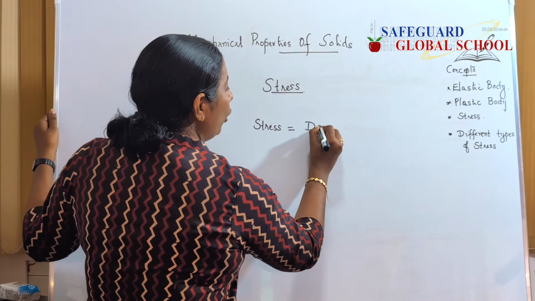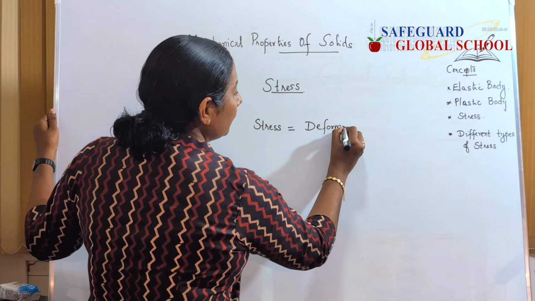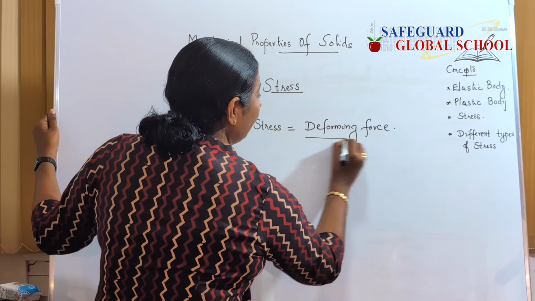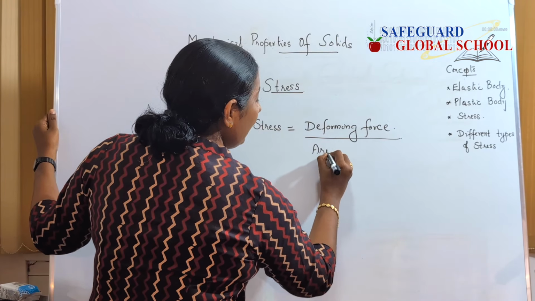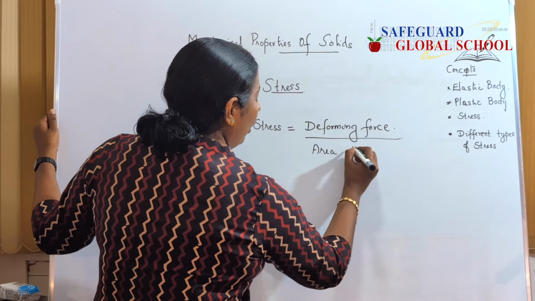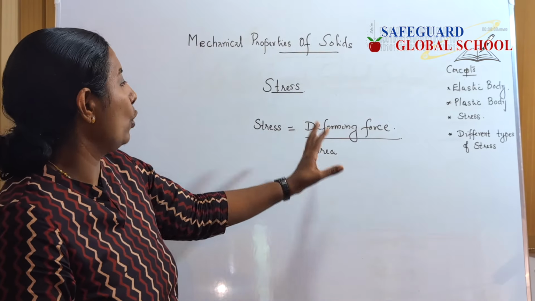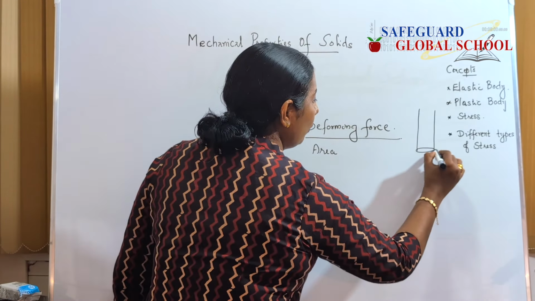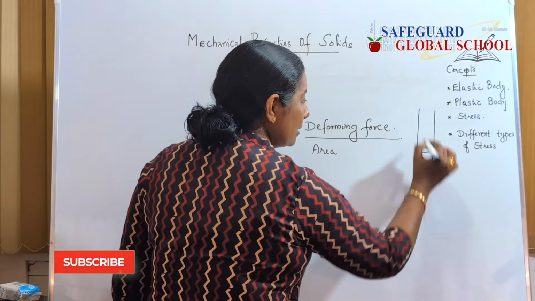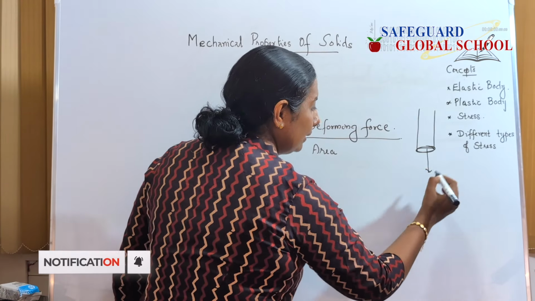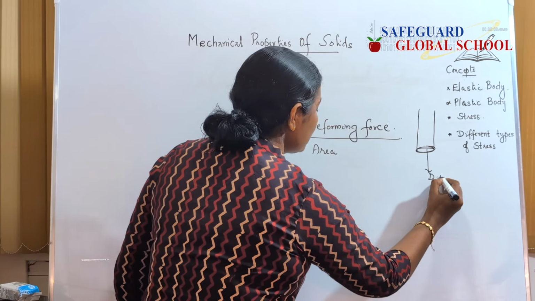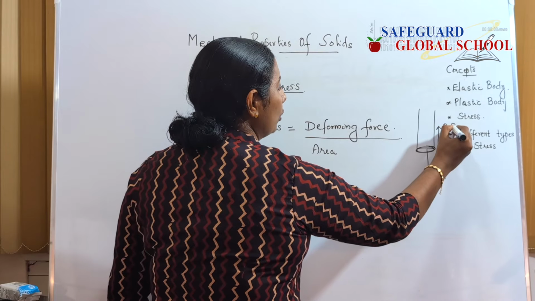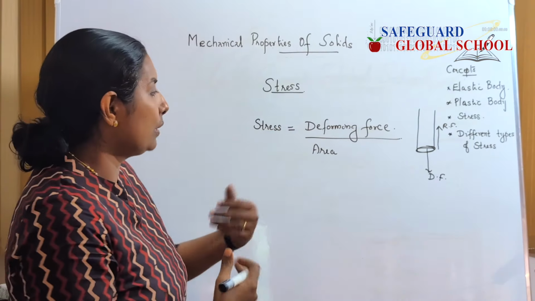the deforming force developed inside a body divided by the area on which this force is applied. For example, I'll take the example of a cylindrical wire. It is elastic. When we apply a force, this is our deforming force, and it develops a restoring force also inside so that it can go back to its original position.